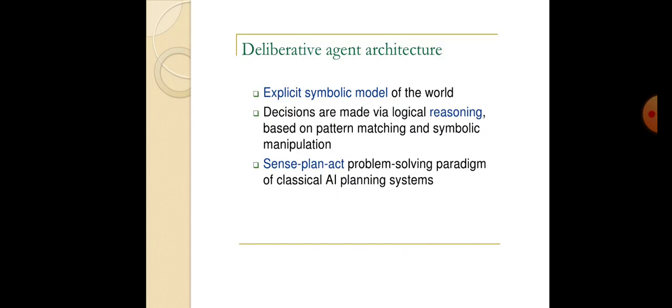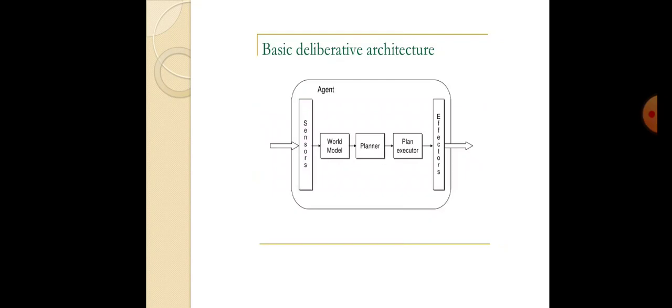Deliberative agent architecture. It uses an explicit symbolic model of the world. Decisions are made via logical reasoning, based on pattern matching and symbolic manipulation. Sense, plan and problem-solving paradigms are used. In this deliberative architecture, we are using the concept of practical reasoning, like the belief, desire, intention model, the BDI model.